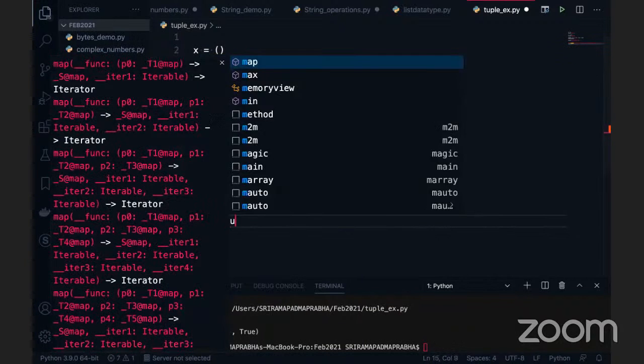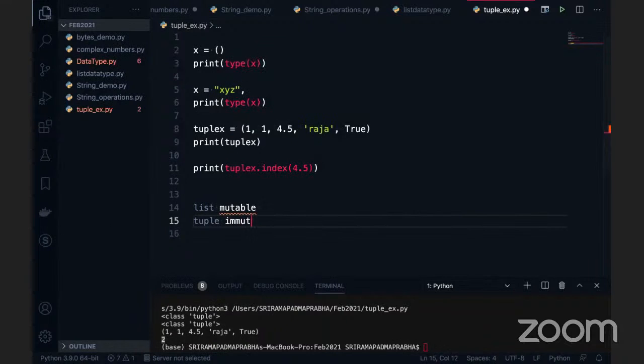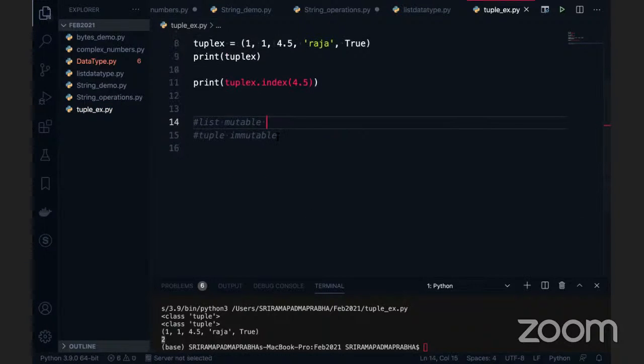Okay, so what is this? Can you prove it, Raja? Yes, definitely, I will prove it with a small example. We'll get the idea now. Let me take a small example. We'll prove what mutability is and what immutability is, and what the main differences between list and tuple are. Let me take a very easy example.